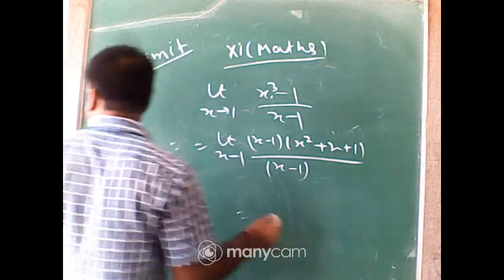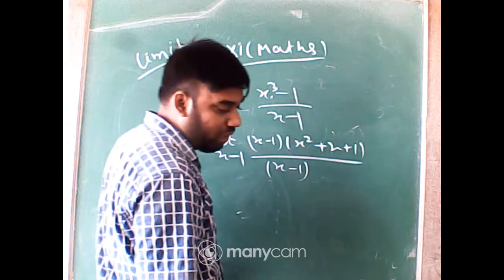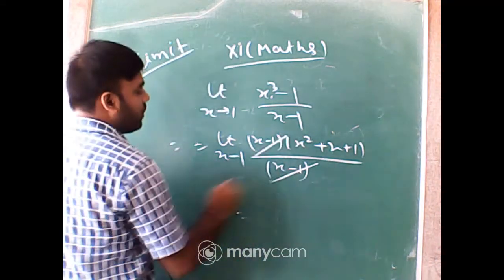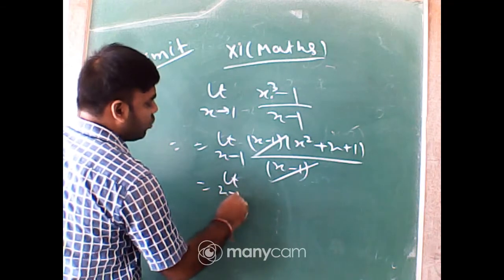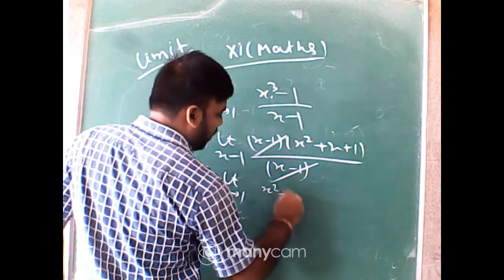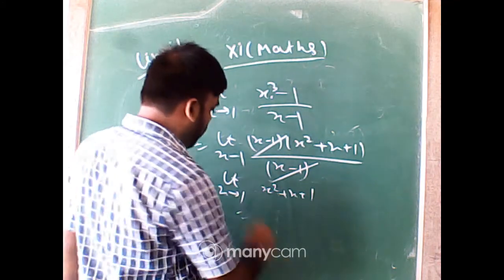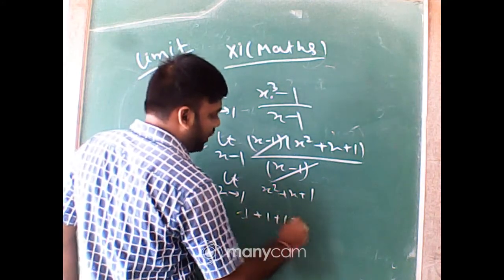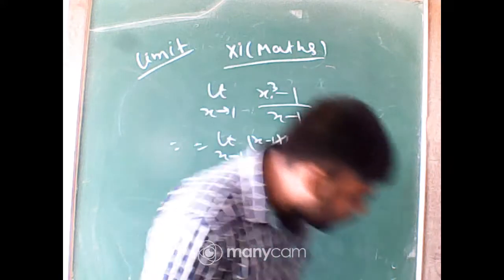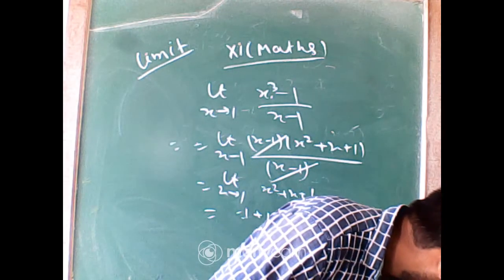Now the numerator and denominator have one common factor, x minus 1, so remove it. Next, limit x tends to 1, x square plus x plus 1. Now you can put 1 directly: 1 plus 1 plus 1, that is 3. Okay, 3 is the answer. Yes, very good, Krishnendu and Angana.